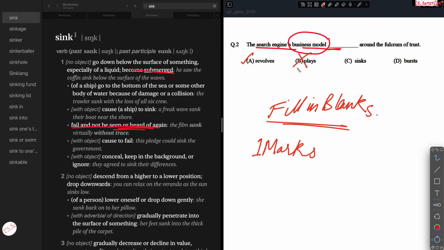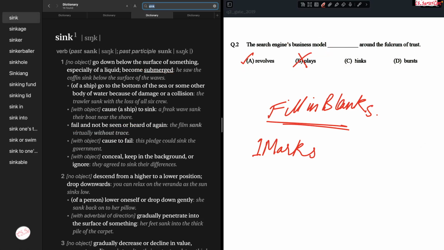We are discussing the fulcrum of trust, which means trust is being considered, so it is currently operational. It is not sinking, it is not failing. Sink means it is failing, and we are not discussing failure, we are discussing how it is operating. So sinks is not going to be present inside of this blank. This option is not very good either.